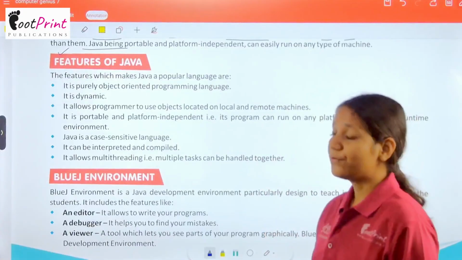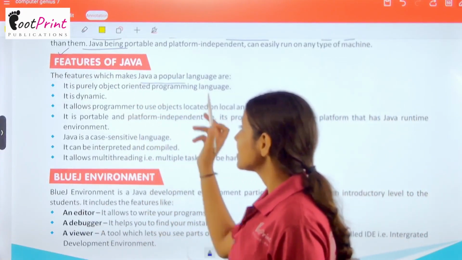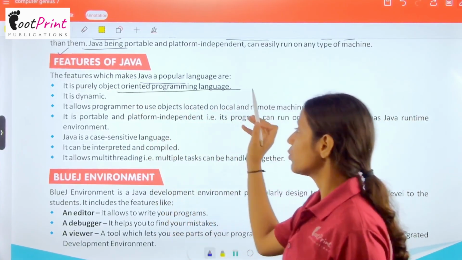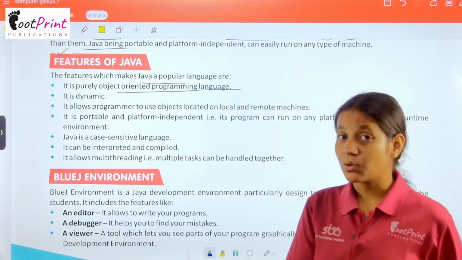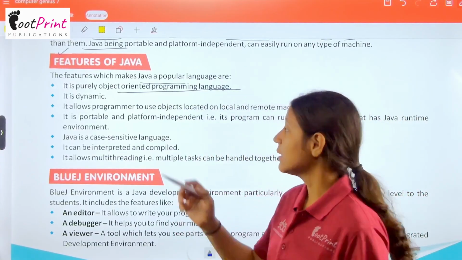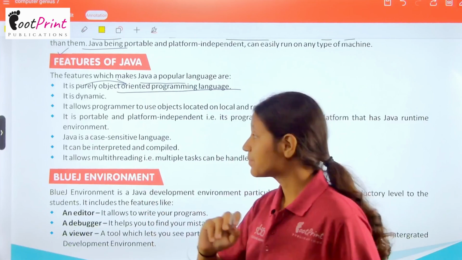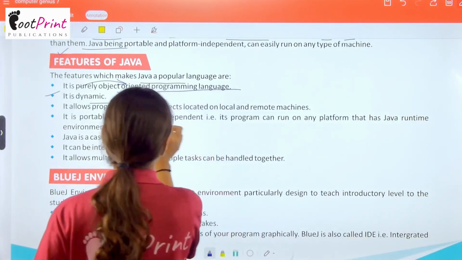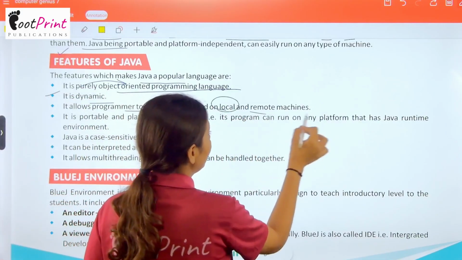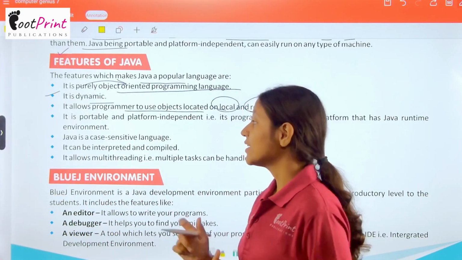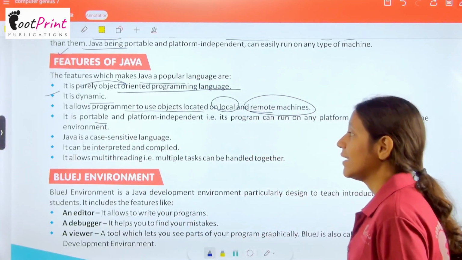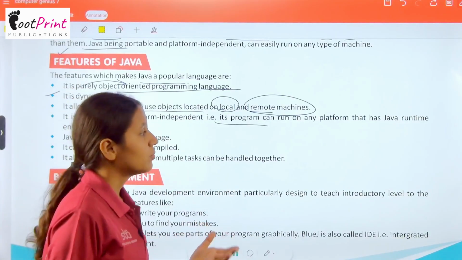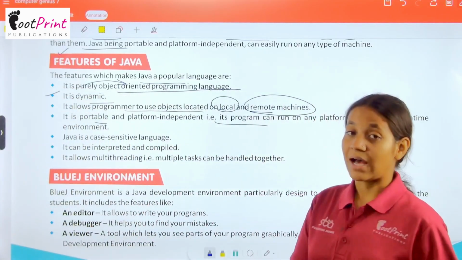Now we have the features of Java. The features which make Java a popular language are that it is a purely object oriented programming language. That is why we say it is completely object dependent. Now it is dynamic in nature. It allows the programmer to use objects located on local and remote machines. Now it is portable, easy to carry and platform independent. That is why we can say its programs can run on any platform that has a Java runtime environment.